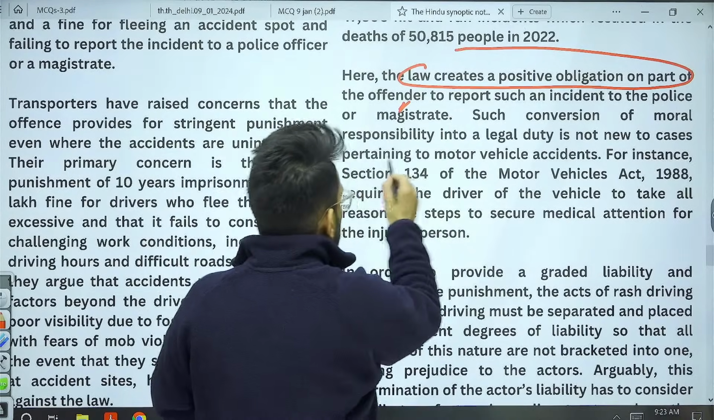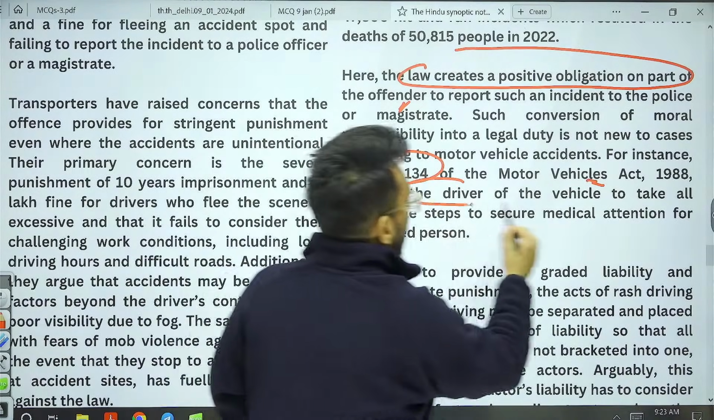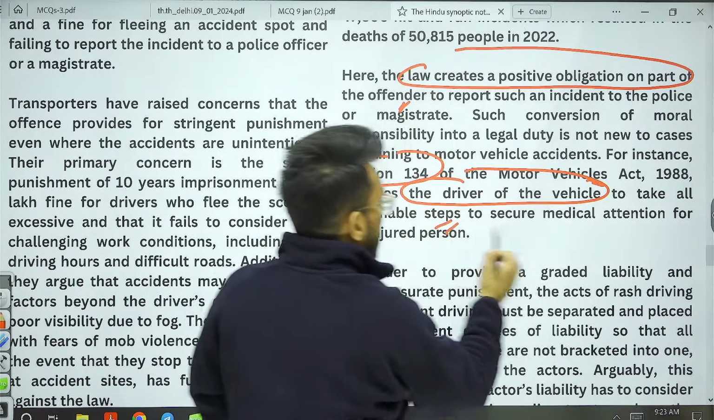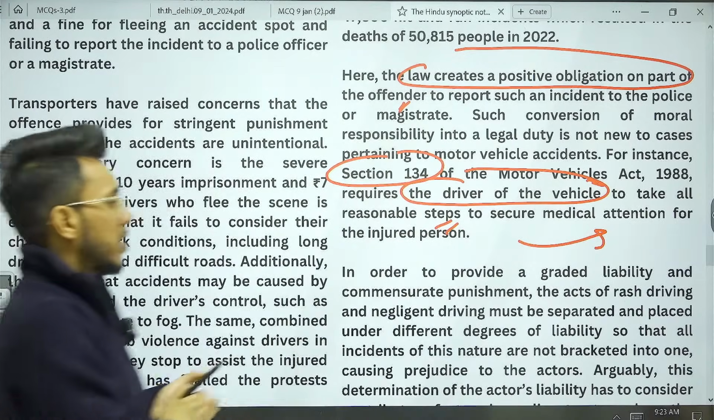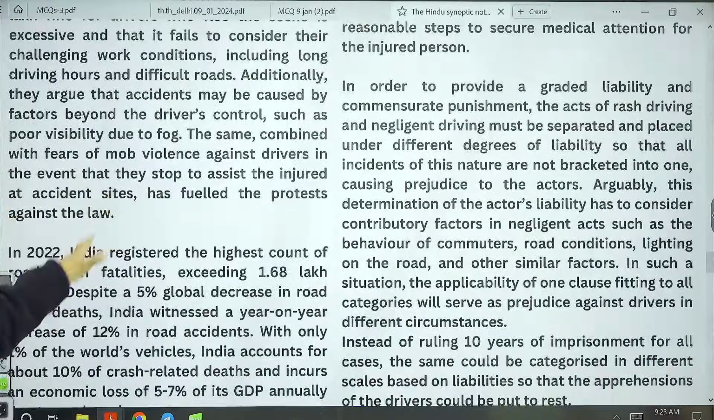Earlier there was Section 134 of the Motor Vehicles Act 1988. It requires the driver of the vehicle to take all reasonable steps to secure medical attention for the injured person. So by this particular provision, we see that this has happened.